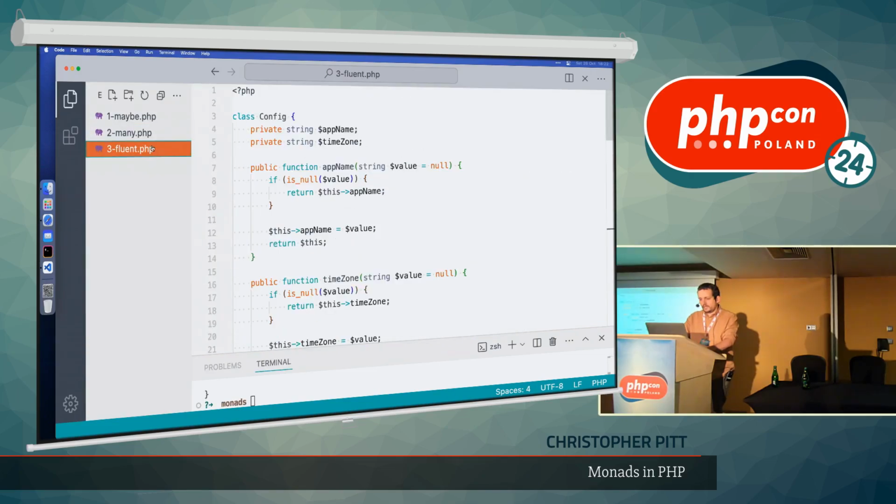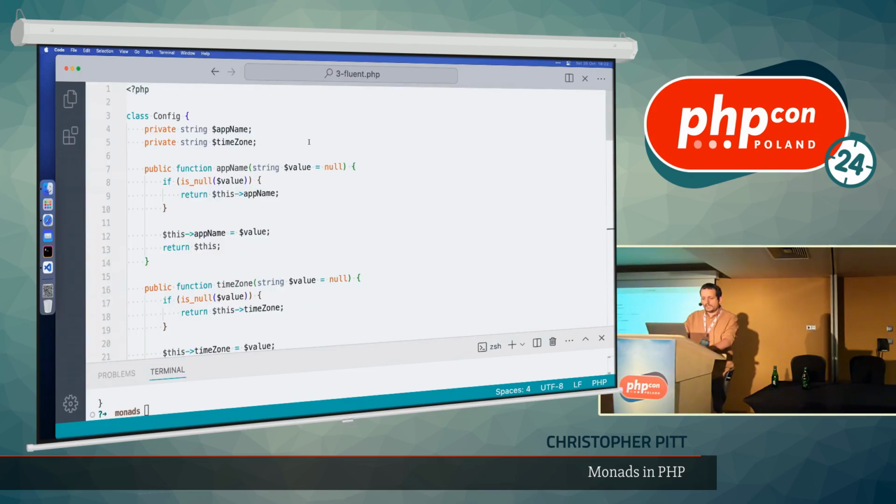All right, last example. Say we've got this class that we're trying to configure our brand new shiny application with. We do things like set the app name or the time zone or some cryptographic hash key if we want to. I'm kind of a fan of this kind of getter, setter, combined method. Not everybody is, I understand, but I like the pattern here. If I pass in a value, it's got to set that value. If I don't pass in a value, it's just got to return whatever it had before. Pretty common in a lot of PHP applications and frameworks. I kind of like the pattern.